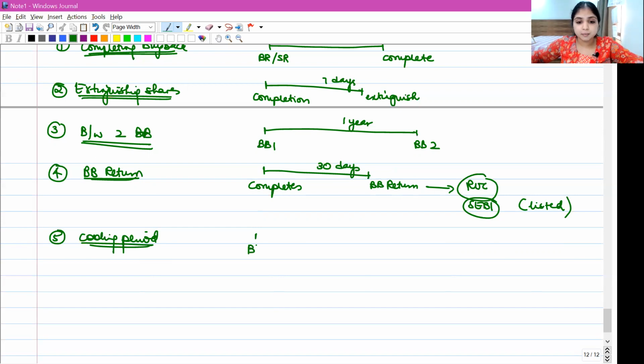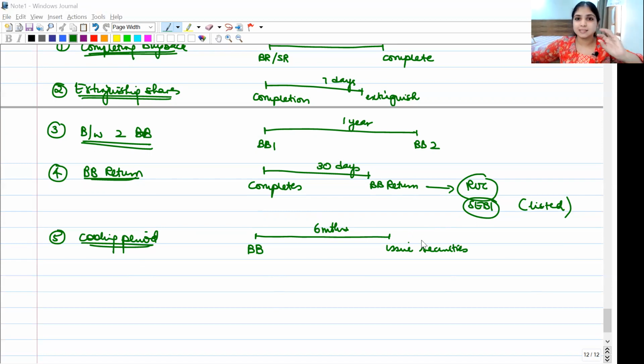Let's say the company made a buyback. Once the company completes the buyback, if the company later wants to issue securities, for example, issue more shares, make a private placement, or make a public issue, an IPO, any sort of issue of any securities, the company will have to wait for 6 months. This is your cooling period. The company can make a further issue of securities only 6 months after completing the buyback.